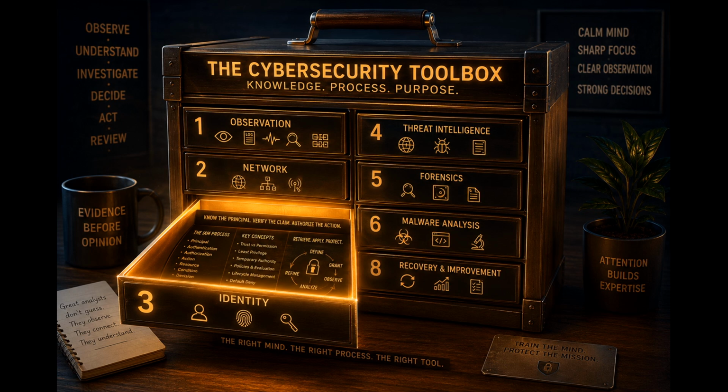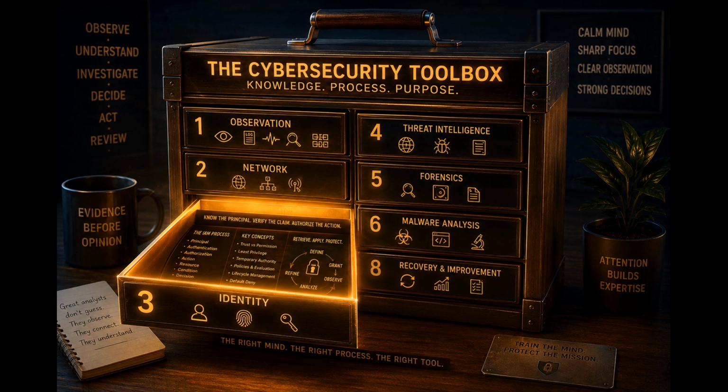Finally, remember that identity is not a single event. It is a life cycle. Join, change, elevate, review, revoke. Permissions should evolve as responsibilities change. Old access should not remain simply because it has always existed. Review prevents privilege from accumulating unnoticed. The same is true of knowledge. Review your assumptions. Keep what remains supported. Discard what no longer matches reality.